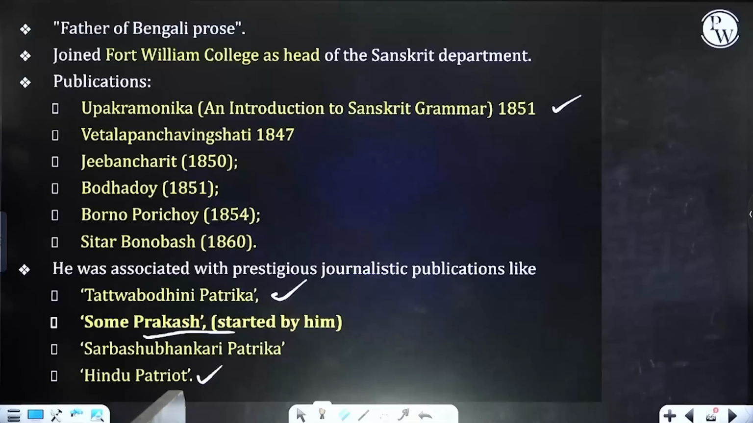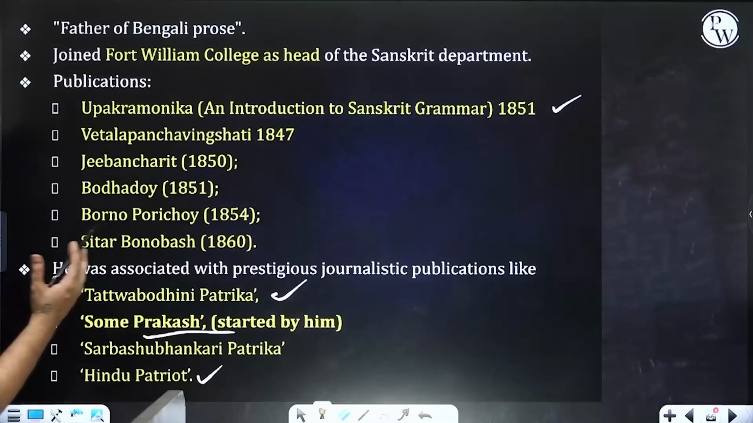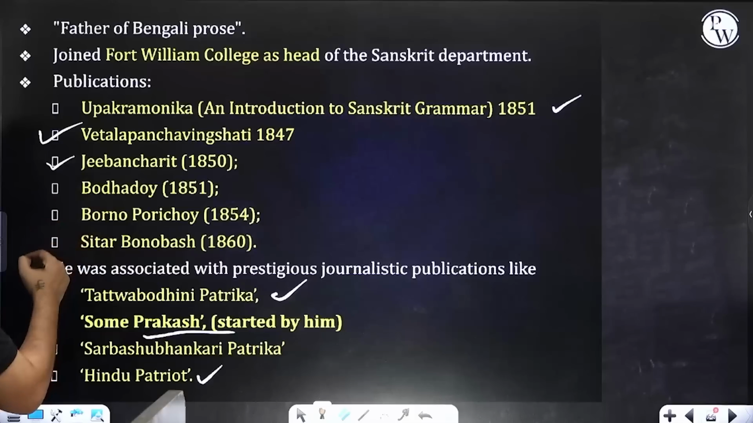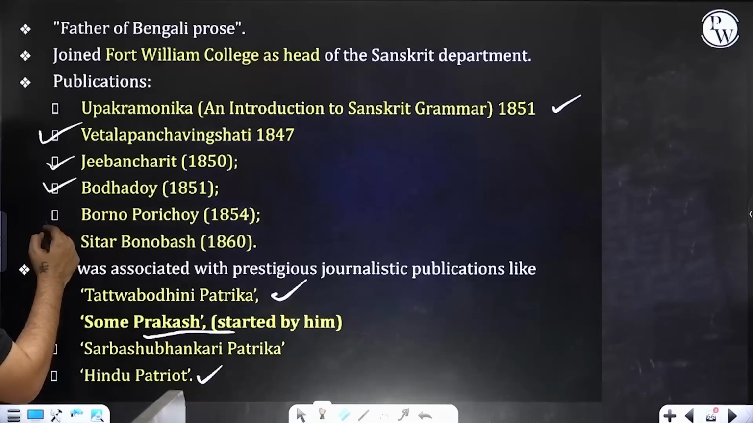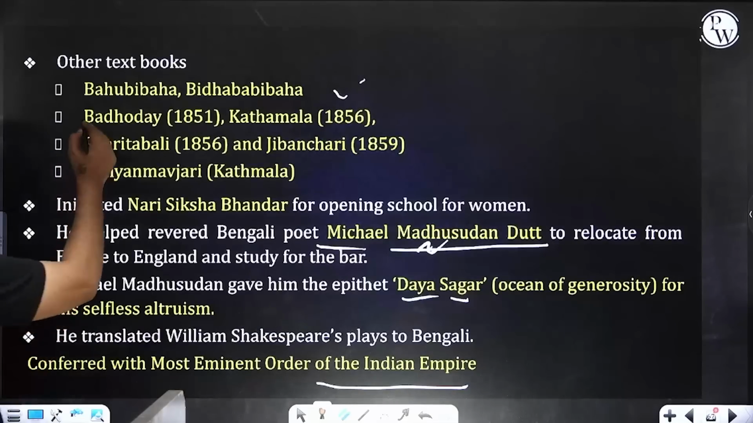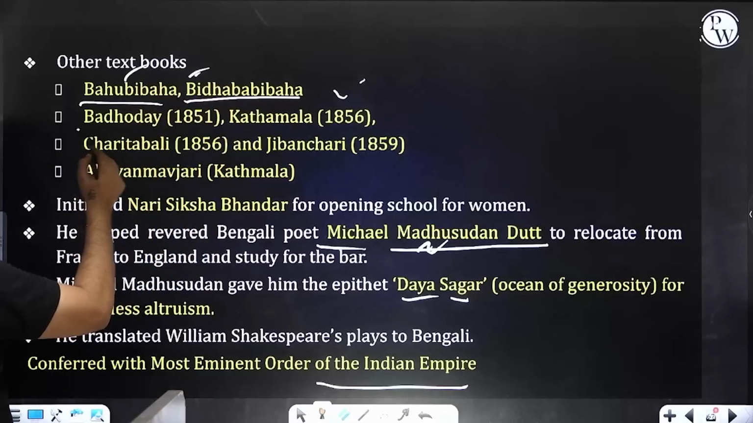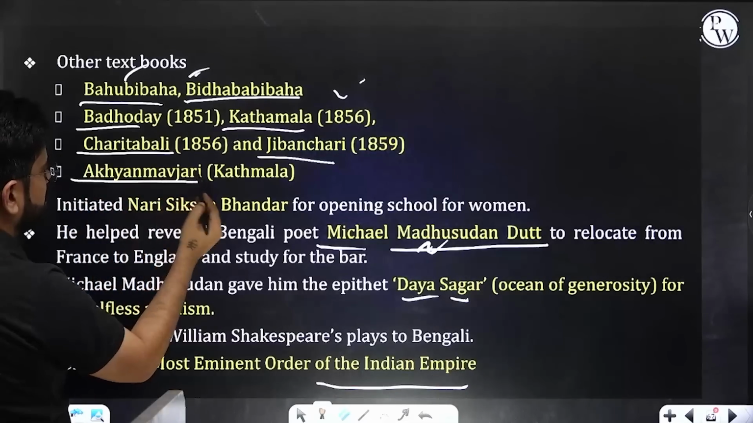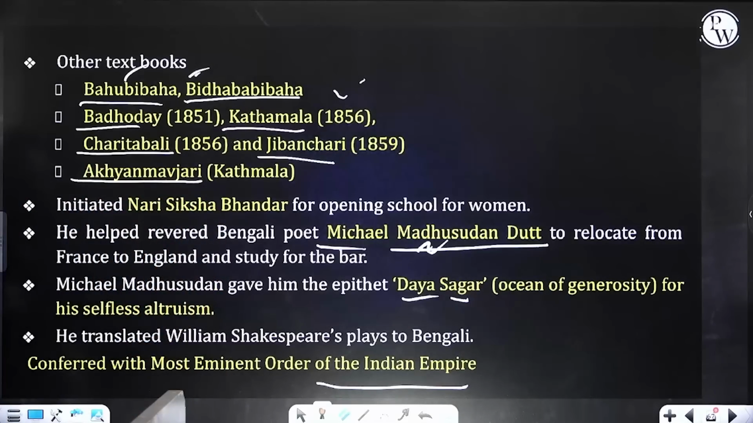There are some publications we must know he is associated with. One is Vetal Panchavimshati, then Jeeban Charit, Bodhoday, Borno Porichoy, Sitar Bonobash. Then there are some journals also he is associated with: Tattvabodhini Patrika, Som Prakash, Sarb Shubhankari Patrika and Hindu Patriot. Then the textbooks, Bahu Bibah and Bidhva Bibah, very famous. Then Bodhoday, Kathamala, Jeeban Charit, Charitavali, Akhyanmanjari. The rest we have seen.